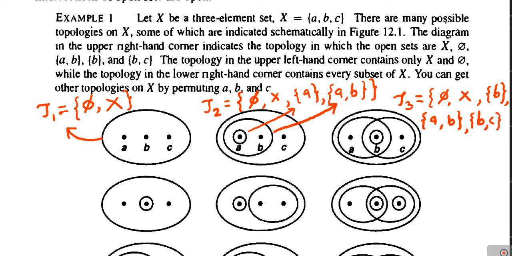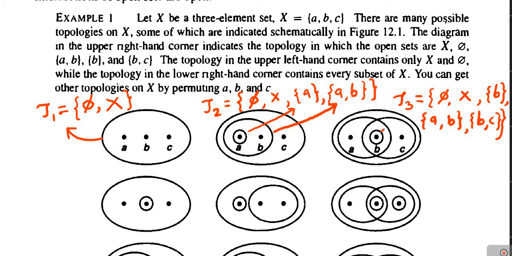So, likewise we have this collection. Here the empty set phi, then X means this outer ellipse, which covers all three members. This is X, containing all of A, B, C. Then singleton B is this one that I will show here by means of drawing a line.